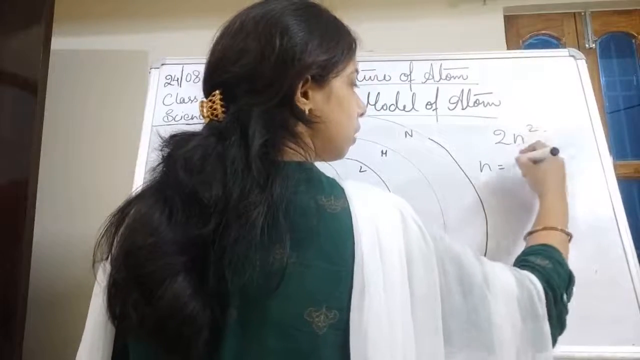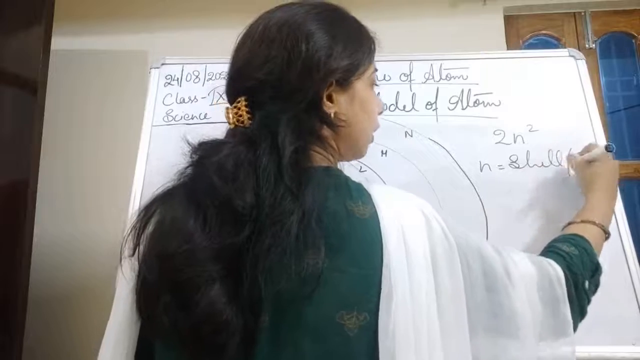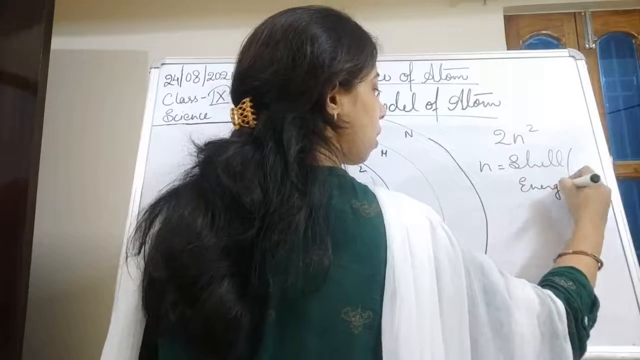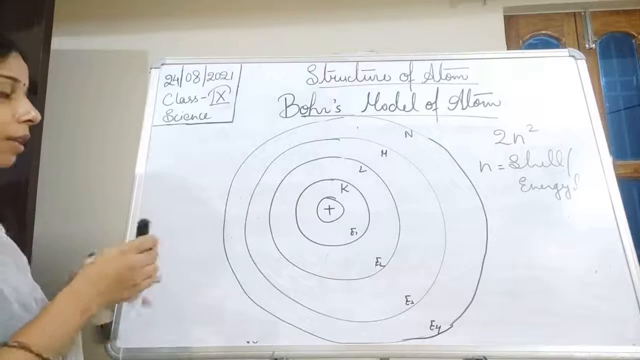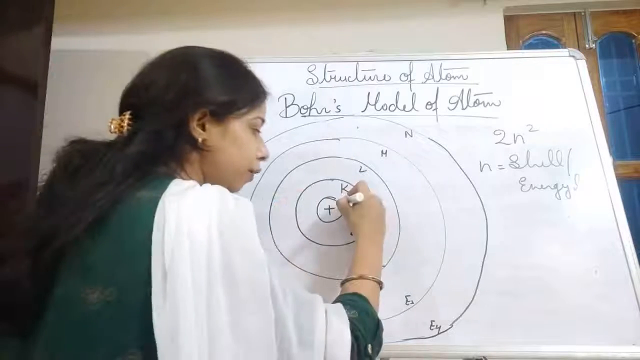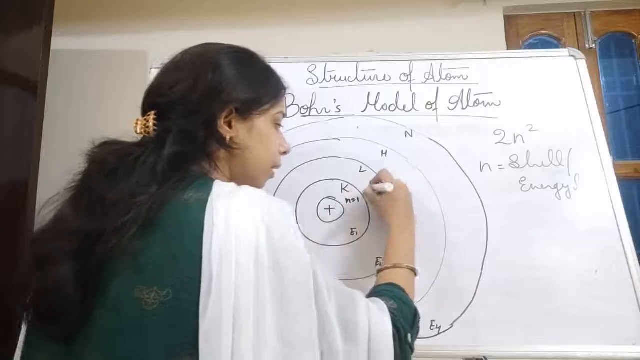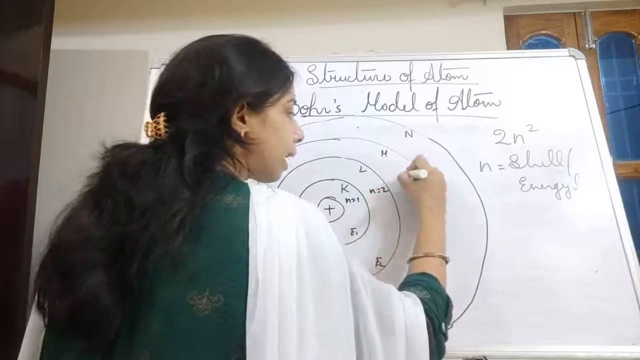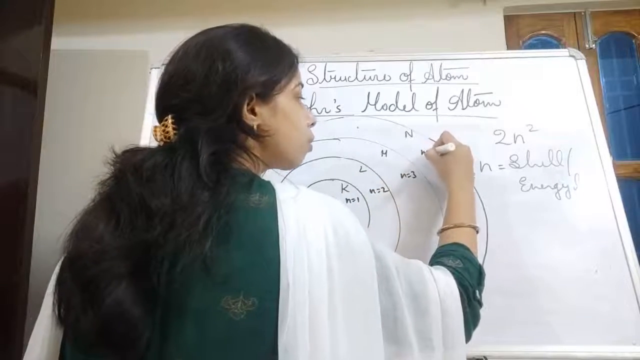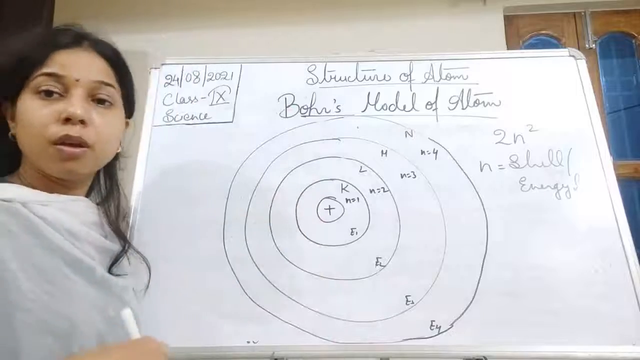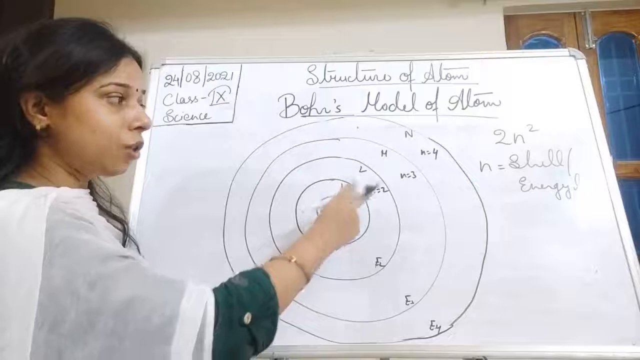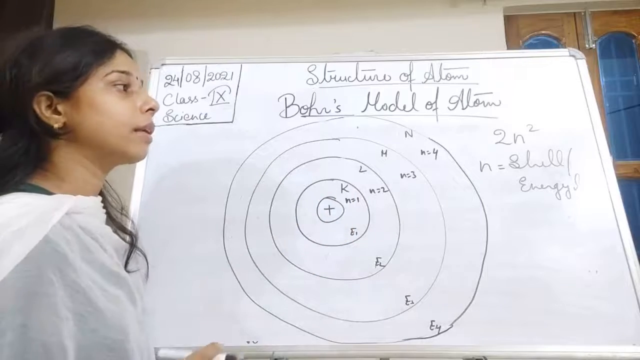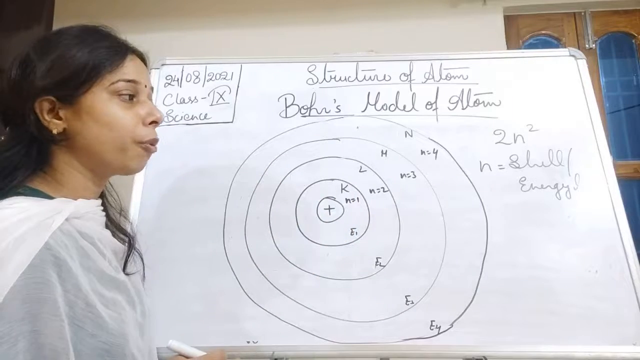It is the shell or the energy level. So, see here. What happens if n is equal to 1? You can see this is K, and we also call it n is equal to 1. Here n is equal to 2. It can be n is equal to 3, and n is equal to 4 also. So, if we put the value of each of the shells, we will be able to understand how many electrons can be accommodated by it.